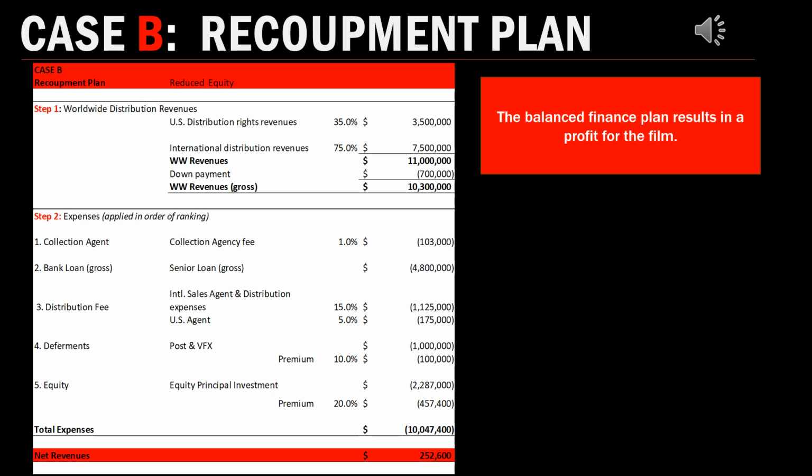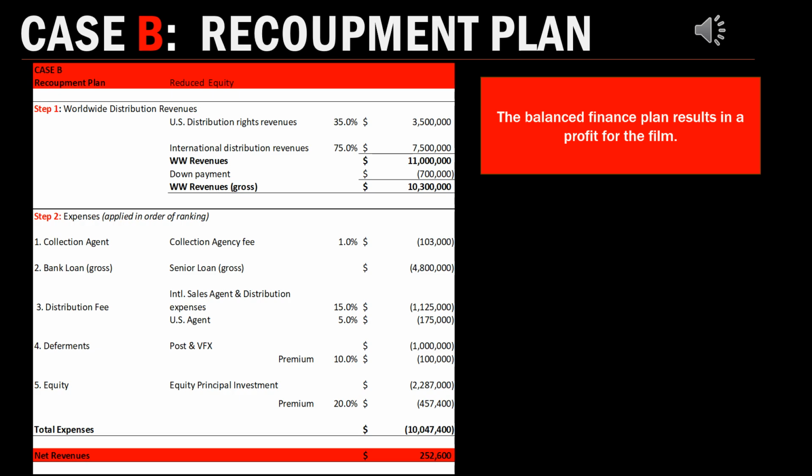The Post and Visual Effects House will now get paid their $1 million that they deferred. They will also get paid their premium of 10% of that. And the equity is now being repaid plus the premium. So altogether, all our expenses will come to $10,047,400, leaving us with a profit of $252,600. Not only has our equity been recouped, but we are generating a profit, and the only reason is we